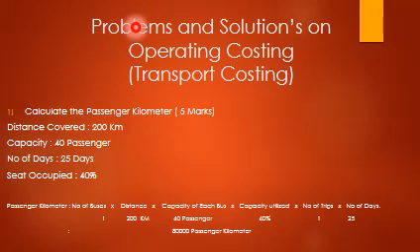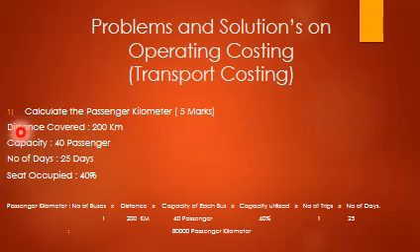Now we'll look at simple problems and solutions on operating costing, that is transport costing. For exams, they may ask for 5 marks or 15 marks, or sometimes both. The first one is a simple problem: calculate passenger kilometer, asked for 5 marks in a previous year exam.